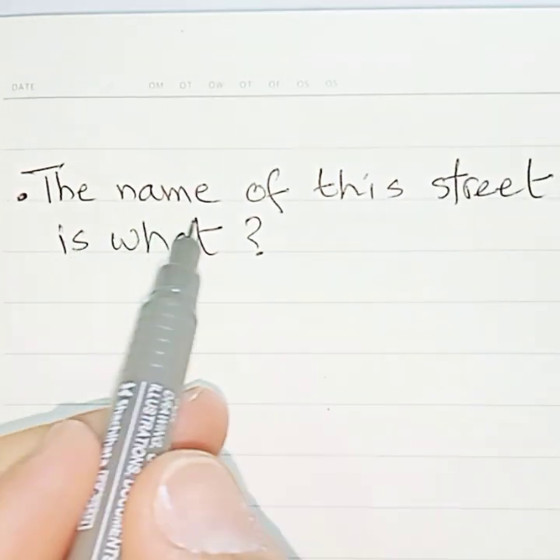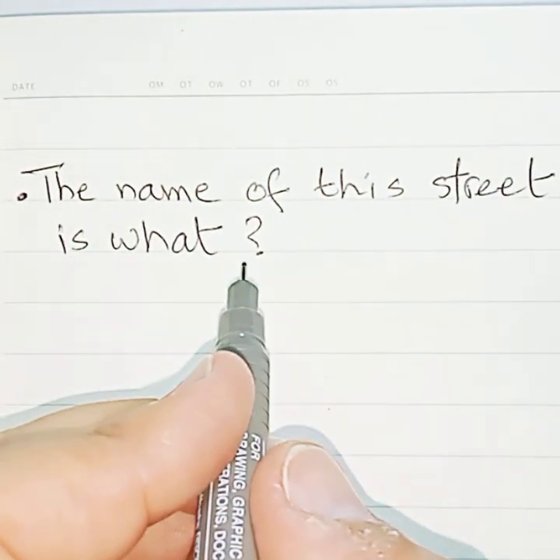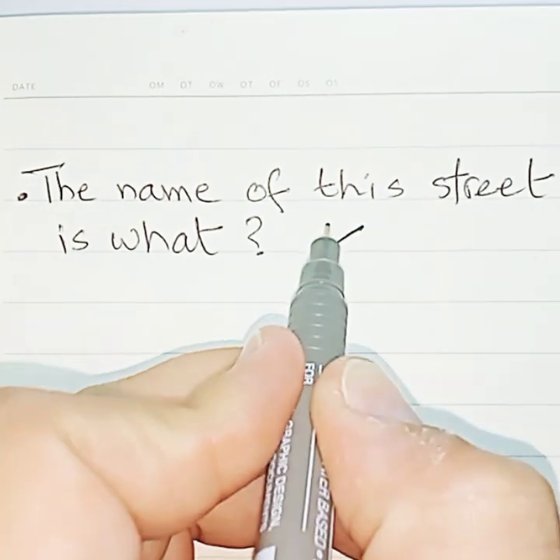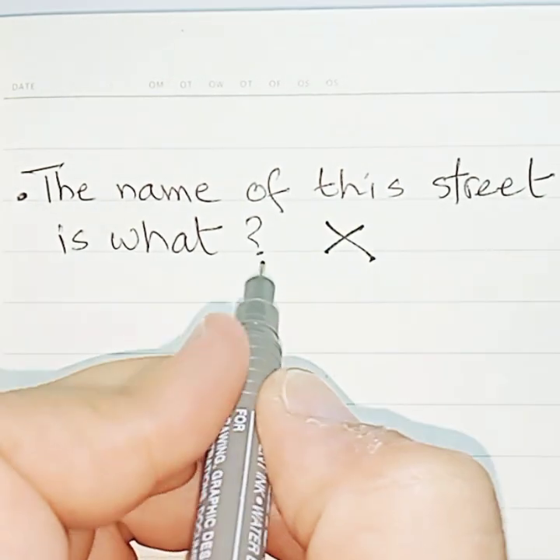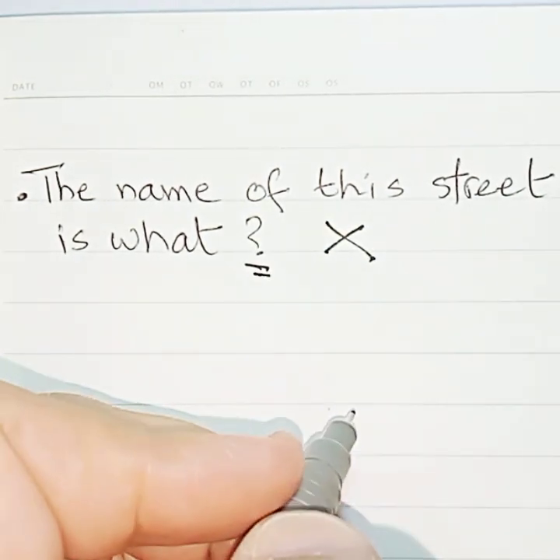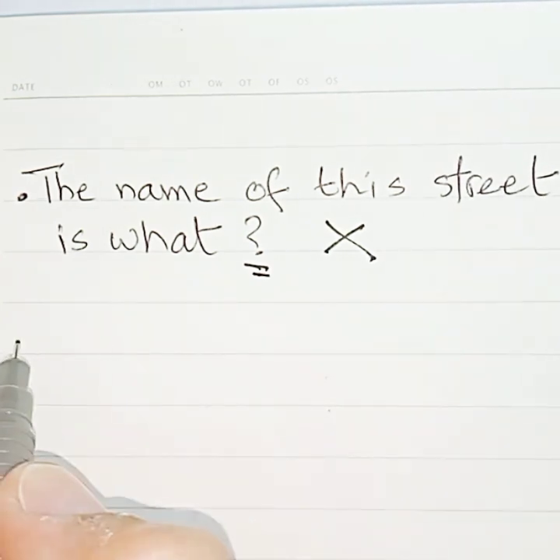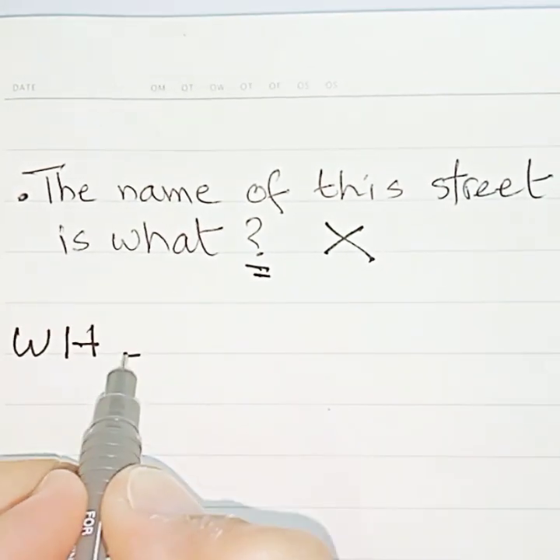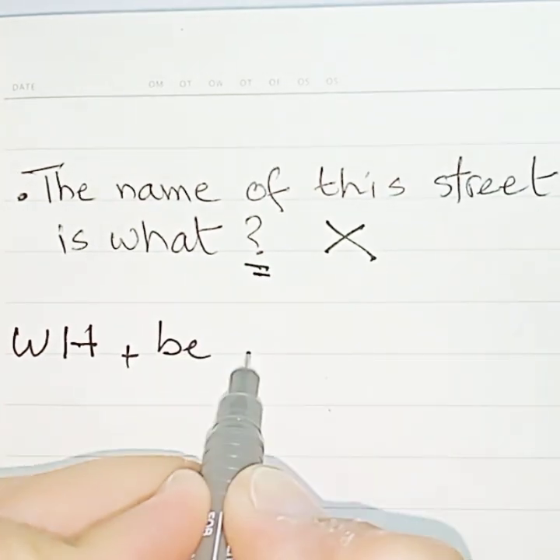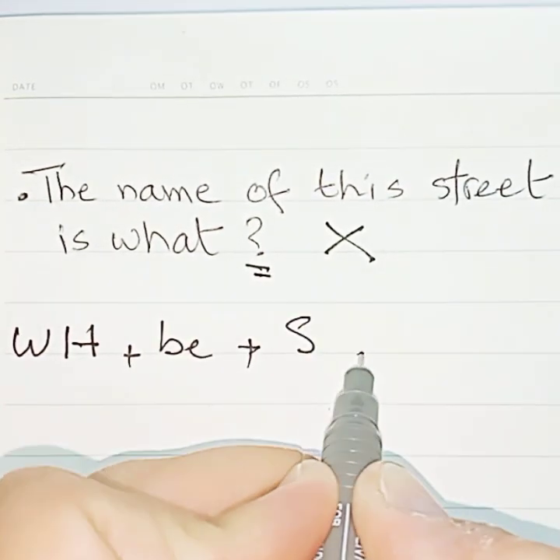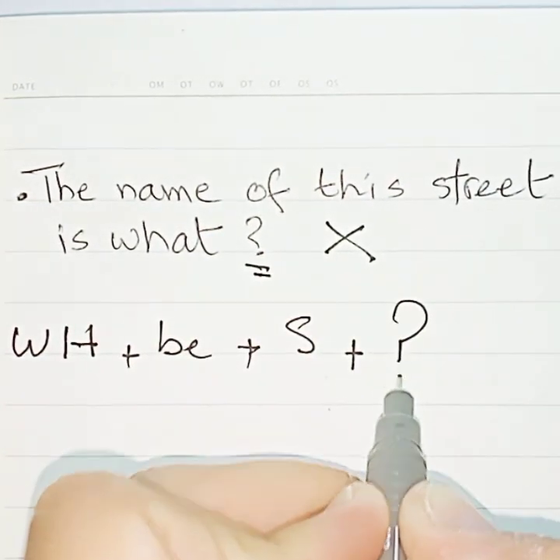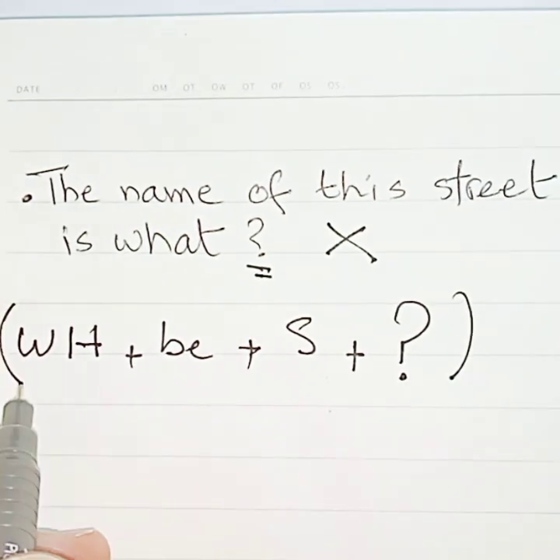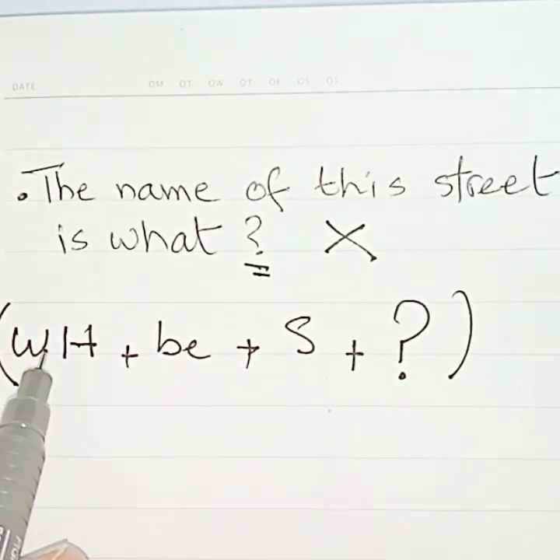The name of this street is what? Many people ask this question. In spoken English, it may be okay. In written English, it's wrong. It's a question. And we all know that questions should start with a WH word, what, why, when, how, etc., plus the verb to be, plus subject, then the question mark.